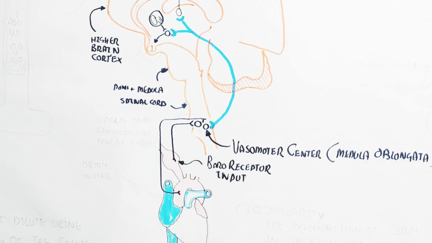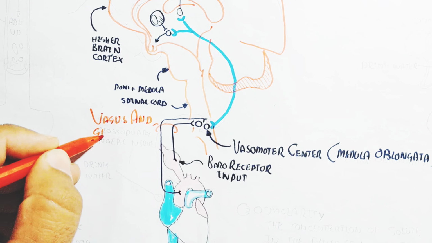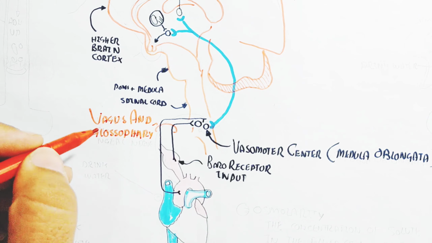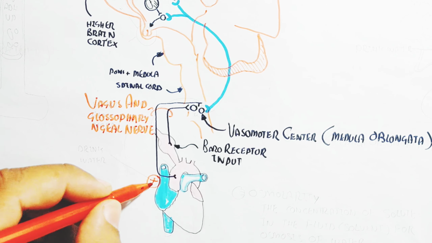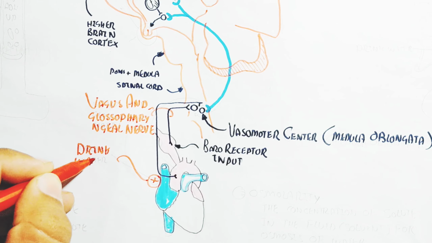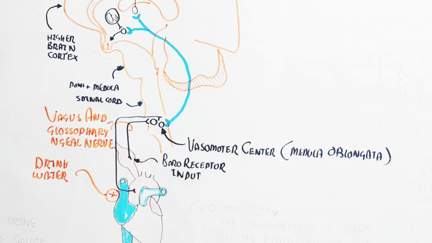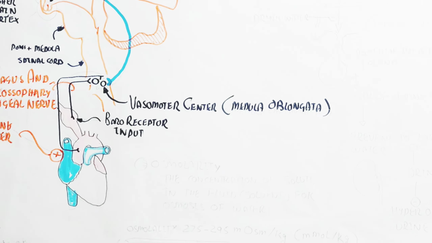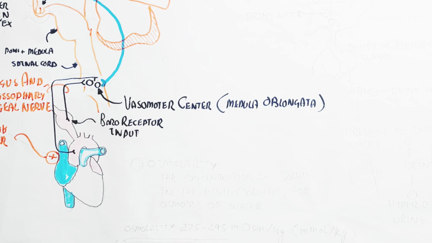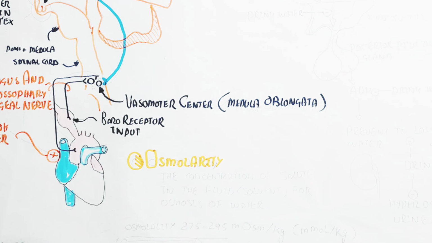Dilation means more volume of blood, which prevents hypertension. So the vagus and glossopharyngeal nerves transmit the signal toward the heart and blood vessels for constriction when you are thirsty, while whenever you drink water, they will dilate for the regulation of blood pressure.